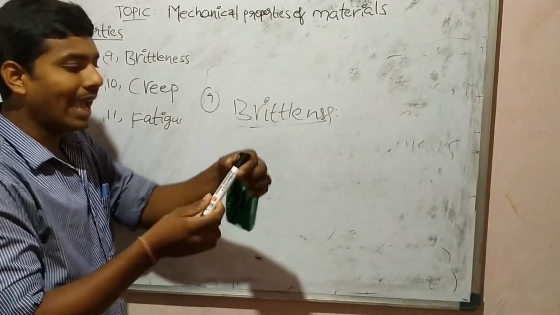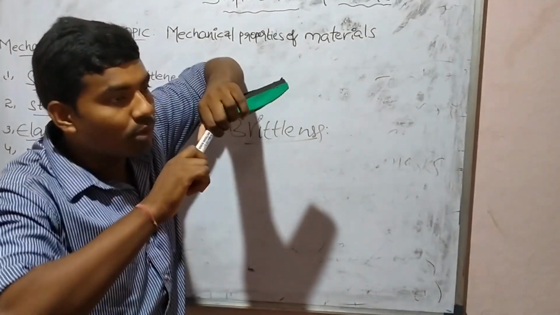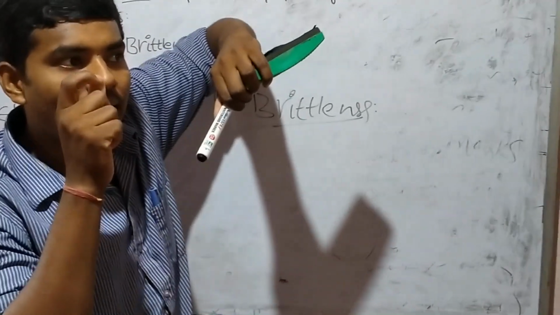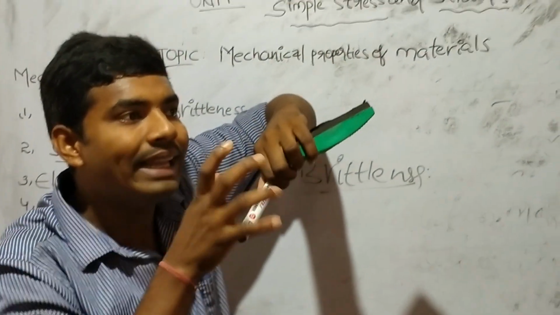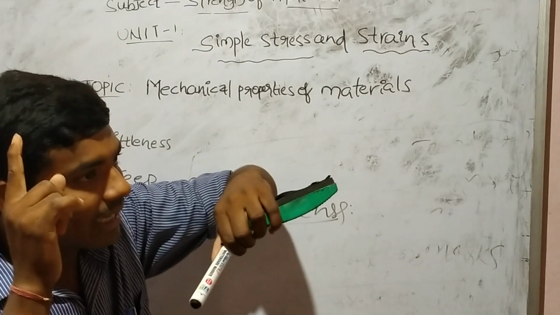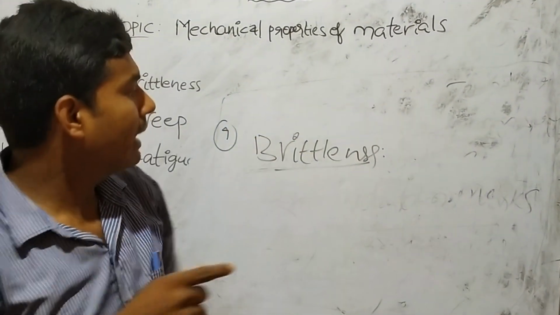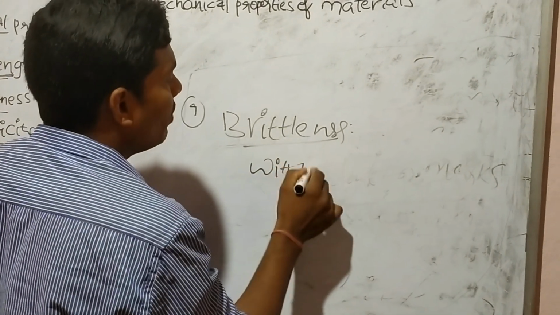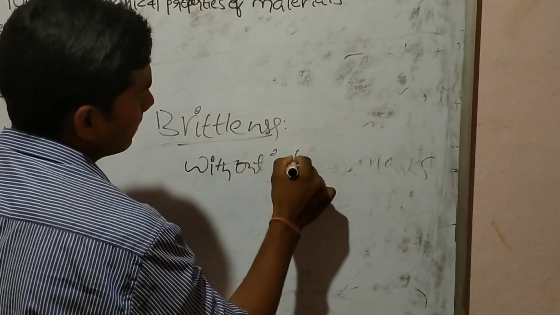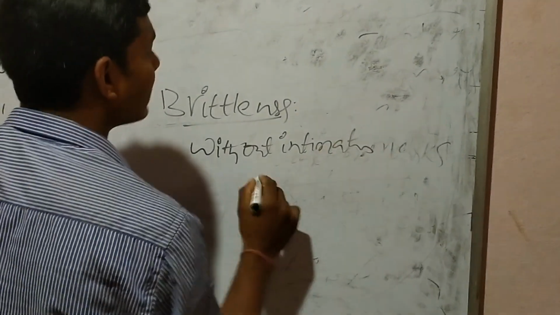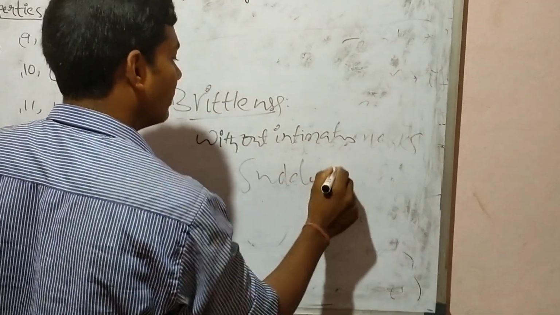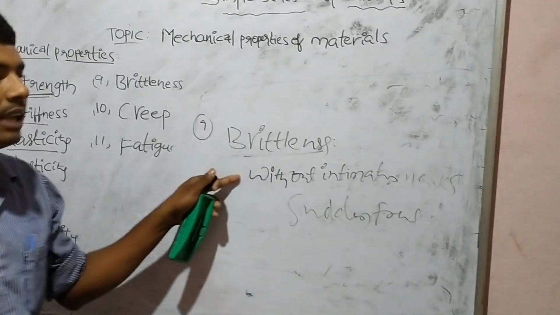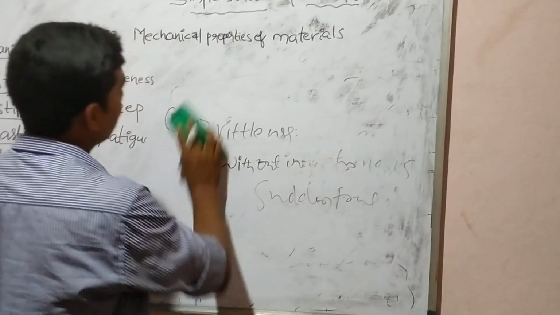Suppose you take an iron piece. When we apply the load on both sides, the length becomes large, and at some particular time it shows it is ready to yield. So in that case there is an intimation, but with the brittleness property, there is sudden fracture without intimation. That property is called brittleness.